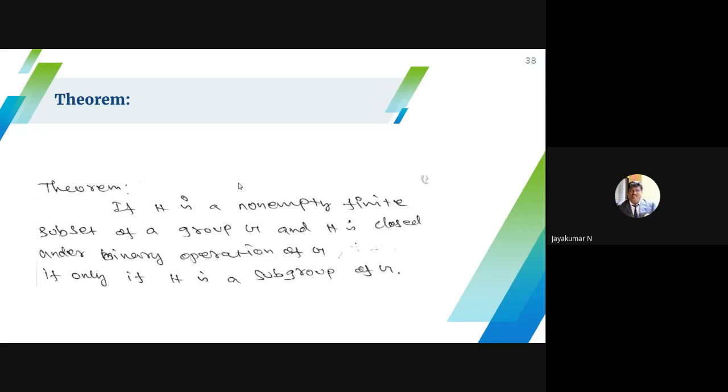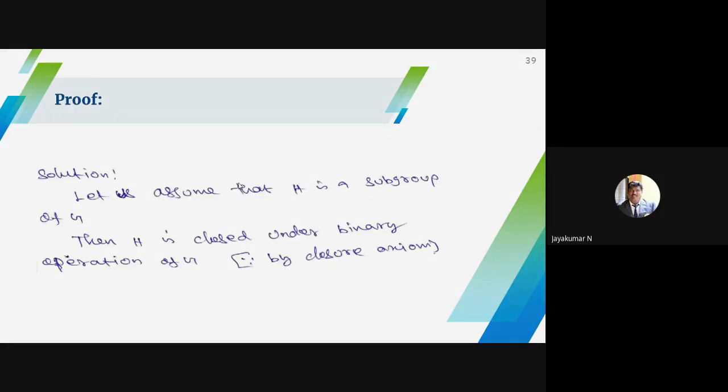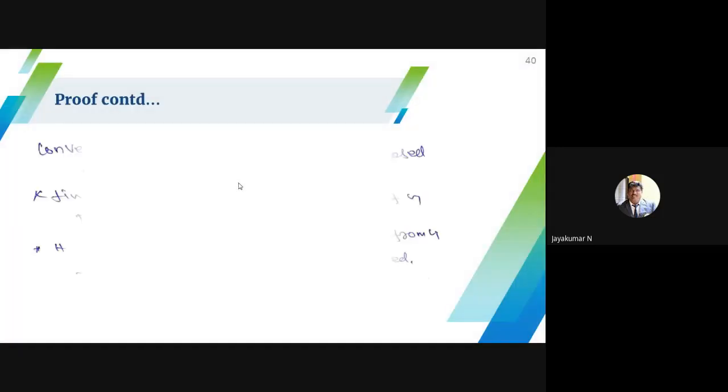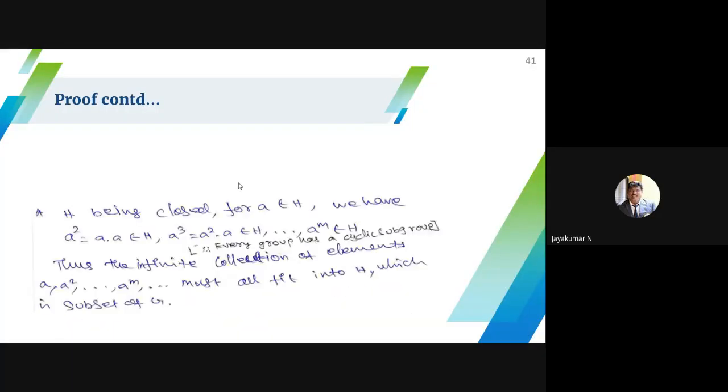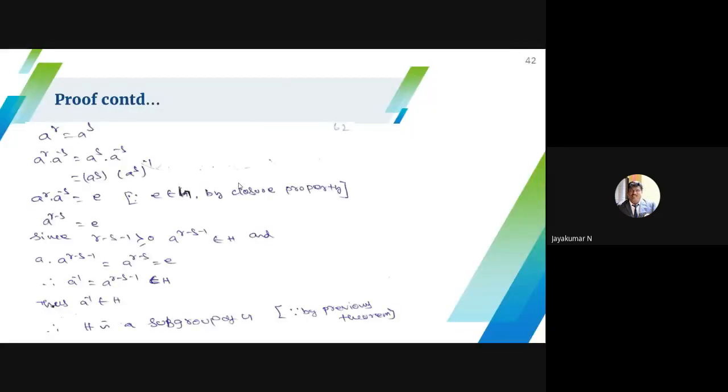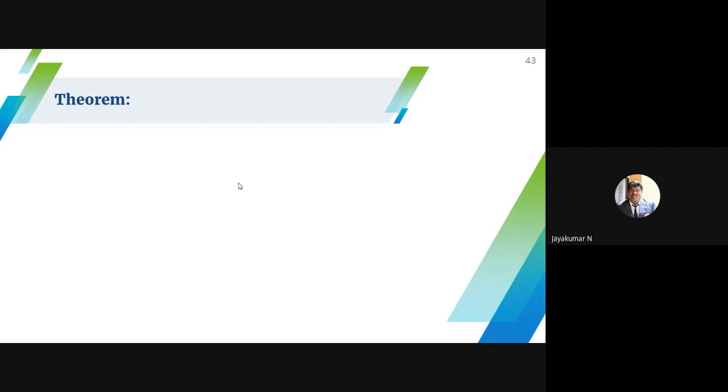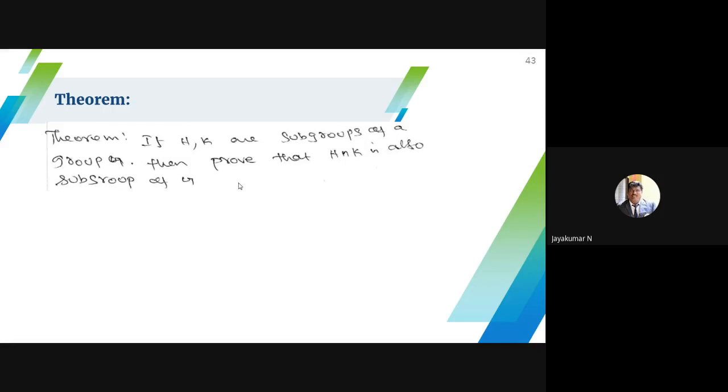So already you studied this theorem in your DM also. Just refer to it because it's not so important. If you have any doubt, ask me. Because we have to cover a lot of things in unit 1, I only skip these theorems. This you already studied, even though I will explain.